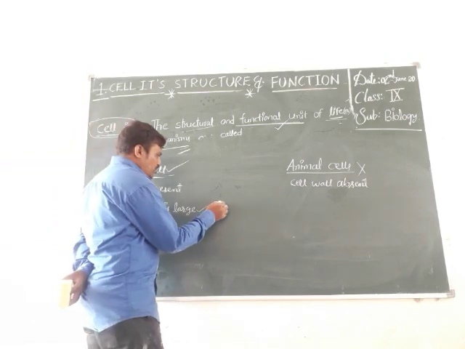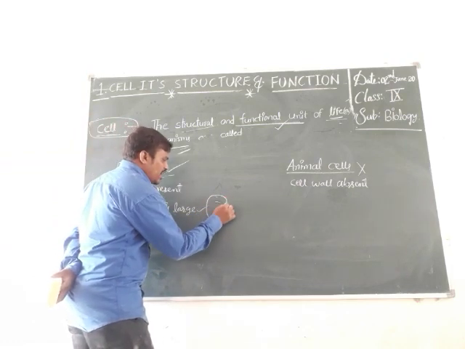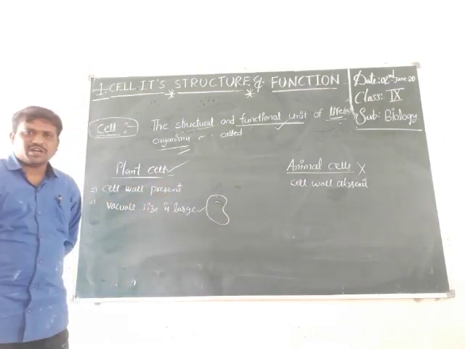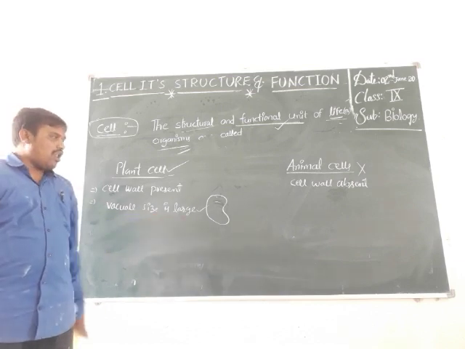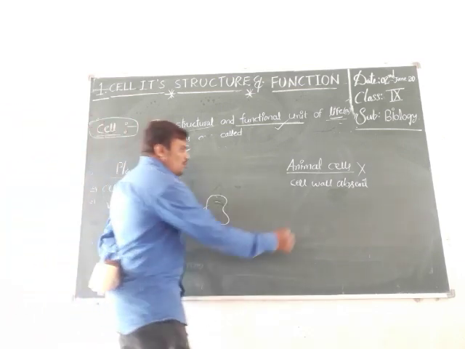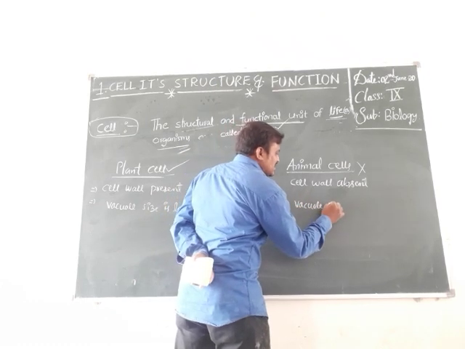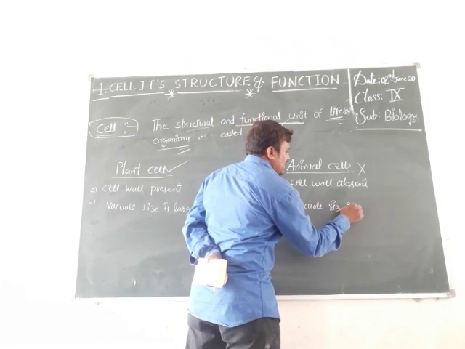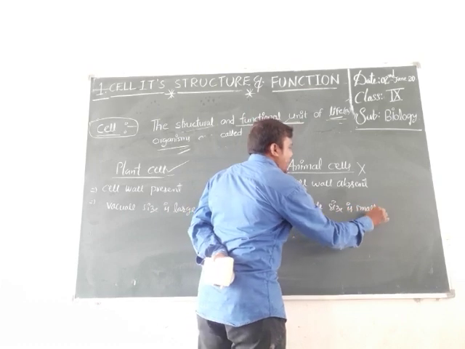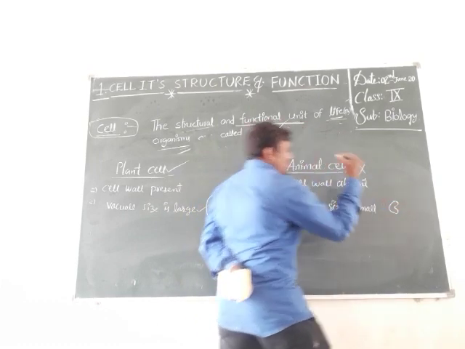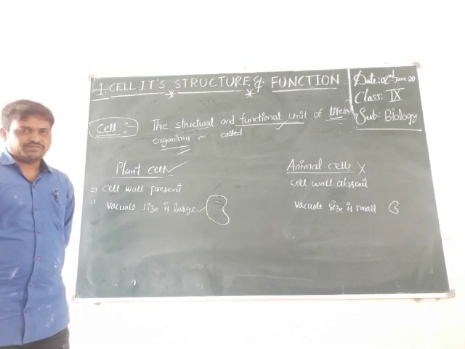For example, see the diagram of the vacuole structure. Vacuole size is large in plant cell. Vacuole size is small in animal cell. See, the structure of the vacuole is very small.